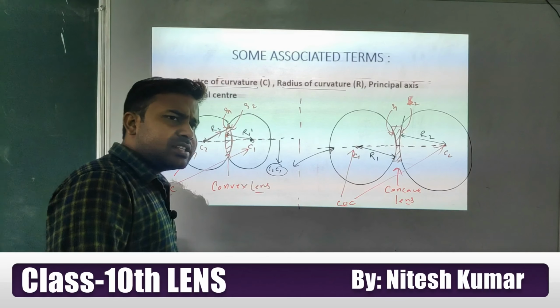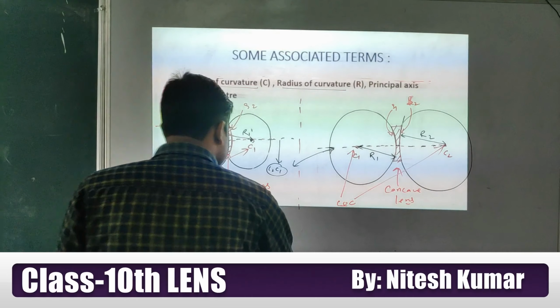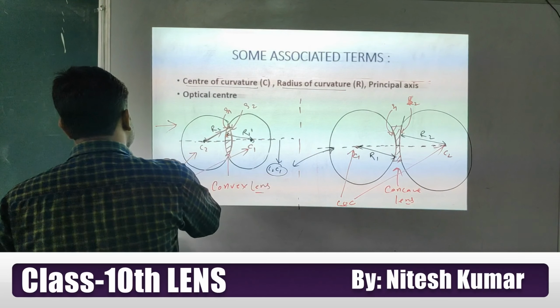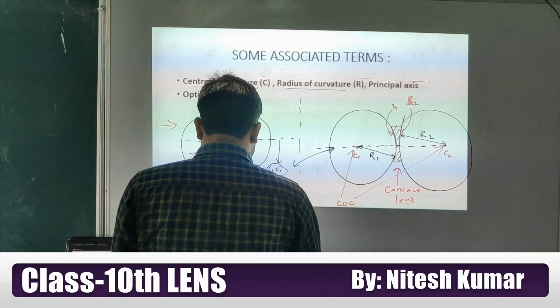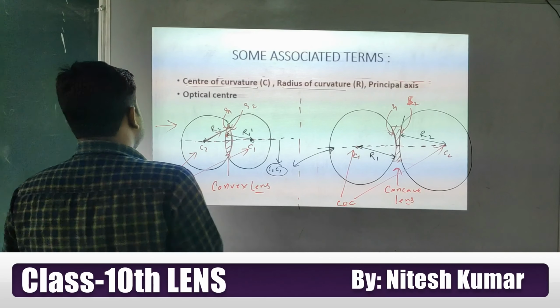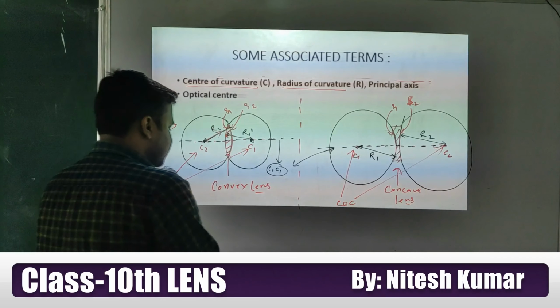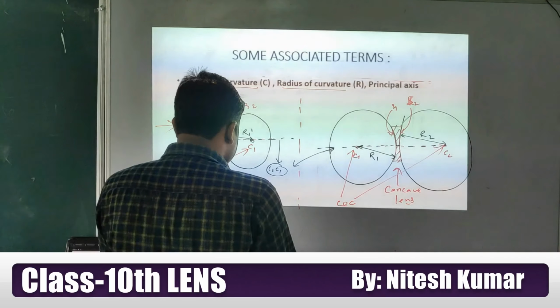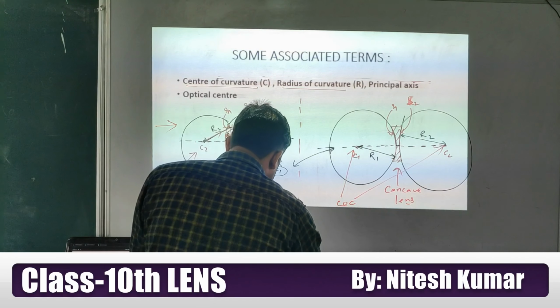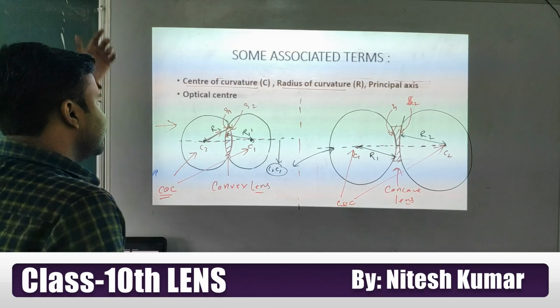Optical center. What is the optical center, student? Because in one diagram I am explaining too many things, that's why I am using different colors. So look at this.